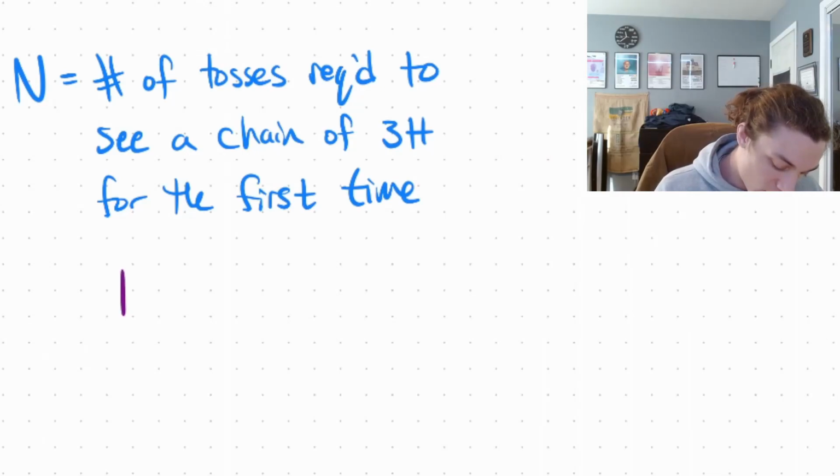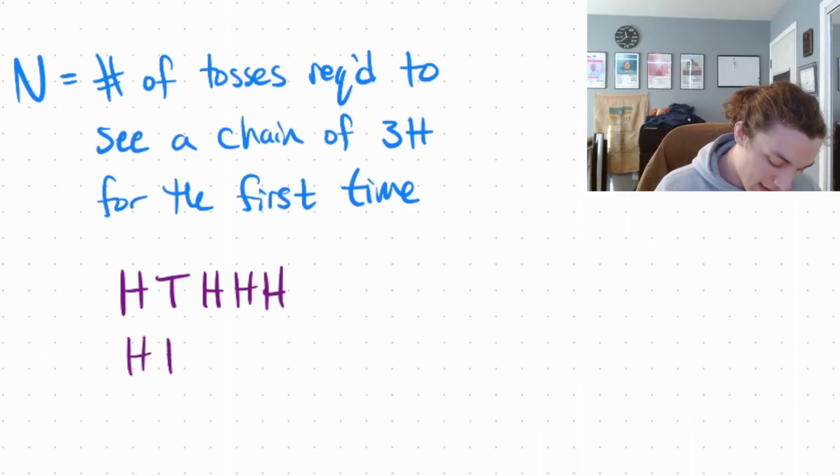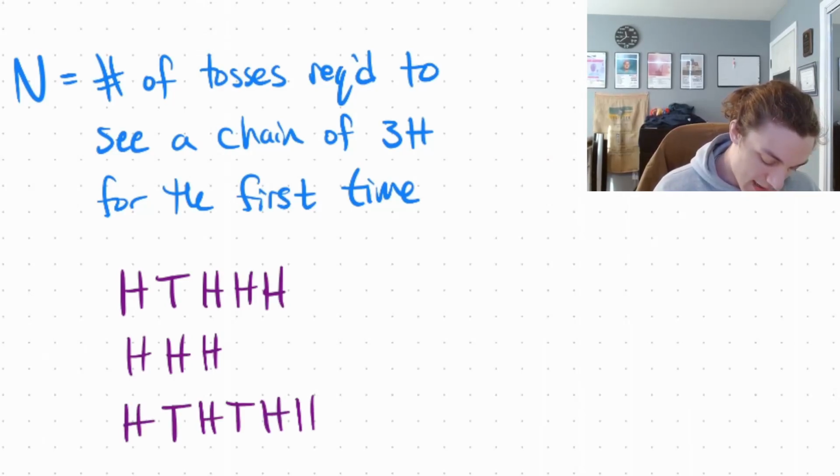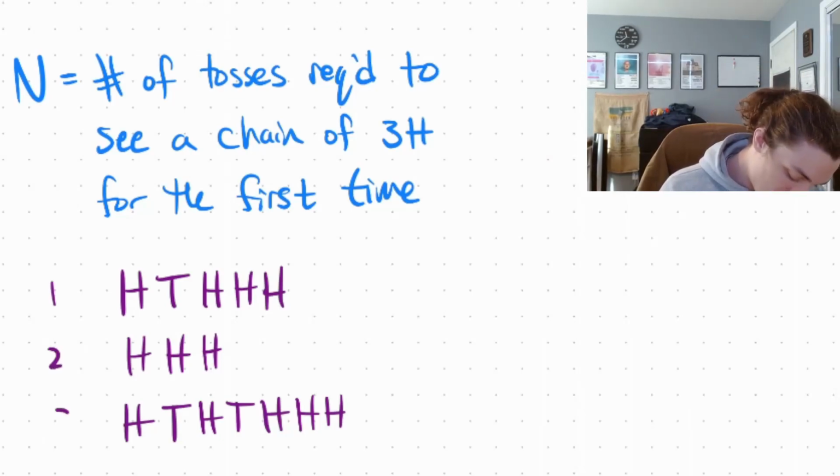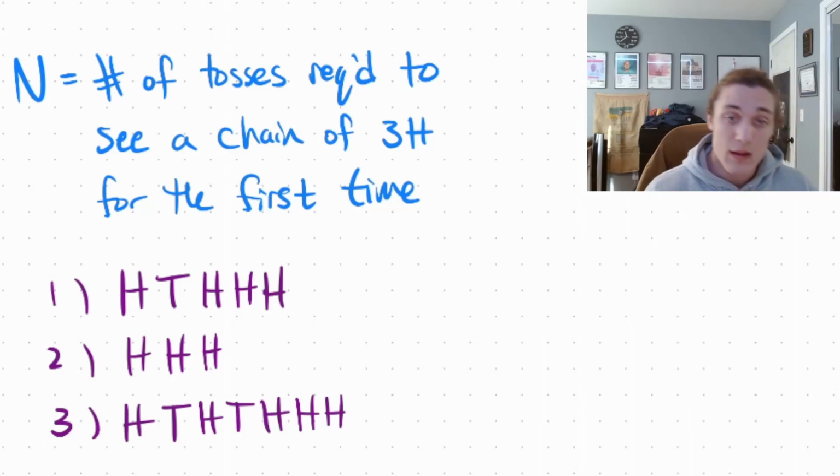Let's say that I throw 3 coins and I get heads, tails, heads, heads, heads, and then I get heads, heads, heads, and then I get heads, tails, heads, tails, heads, heads, heads. So these are my 3 coins. I get 1, 2, 3. So on the first series of coin flips, that's the outcome. The second series, that's the outcome.